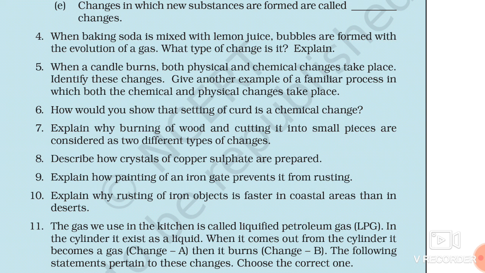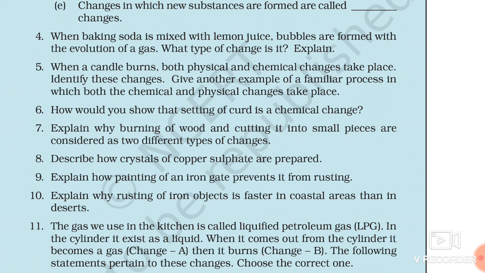And as it moves further in our food pipe and reaches our intestine, there is change in chemical properties of that food. So the process of digestion is another example of physical and chemical change that takes place simultaneously, as in burning of a candle. You can search for some more examples. Now we are moving towards question number 6.